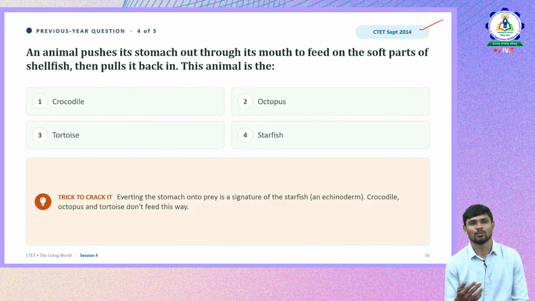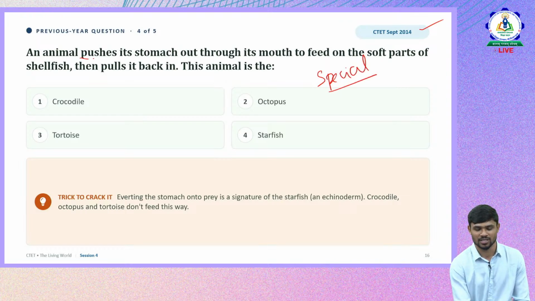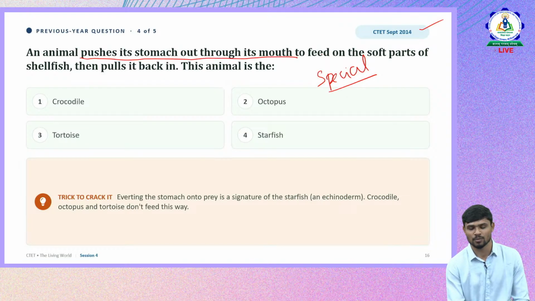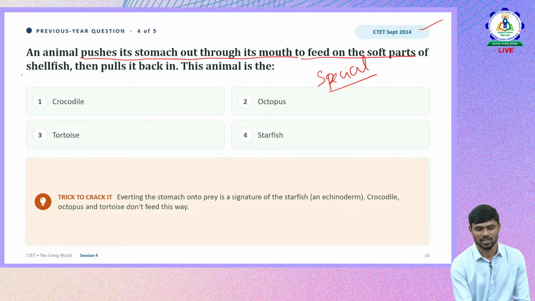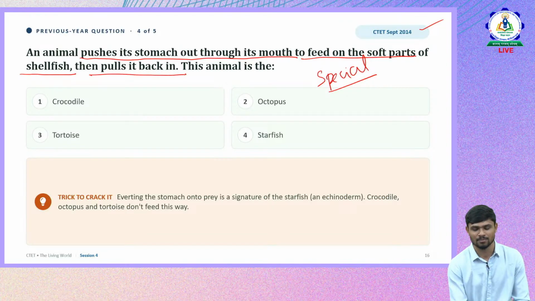Okay, then it pulls it back in. This animal is, again, about the special invertebrate that we talk about. An animal pushes its stomach out through its mouth, feeds on the soft parts of the shellfish, then pulls it back. This animal is which one?